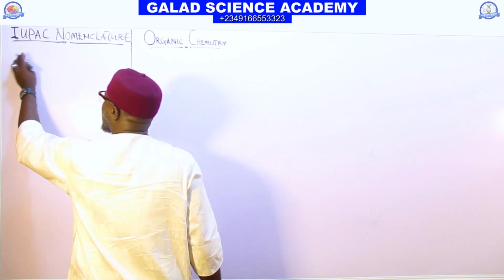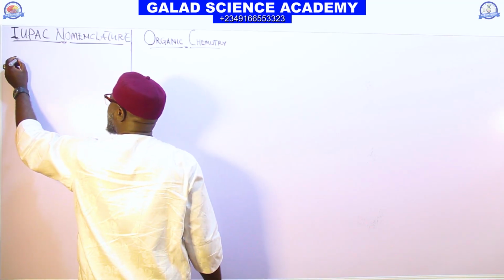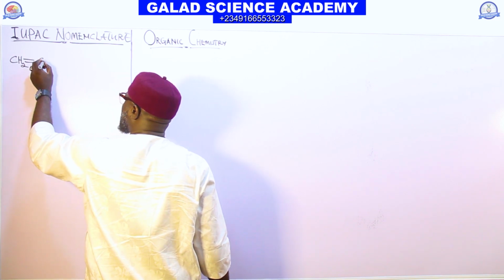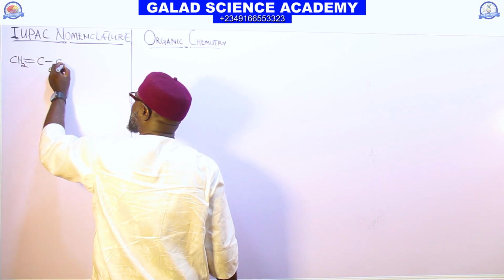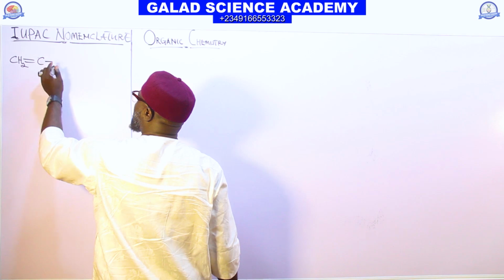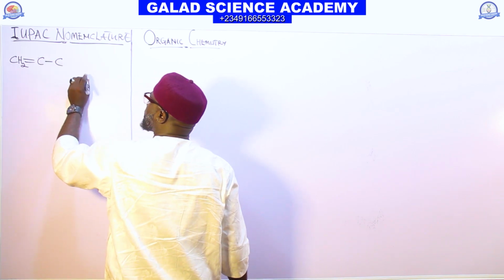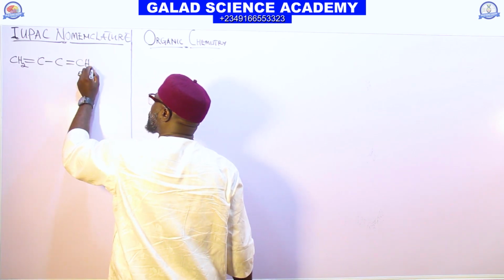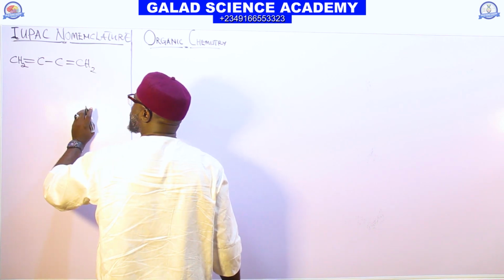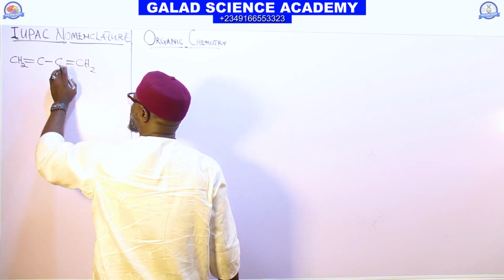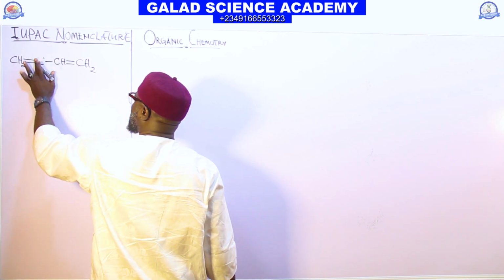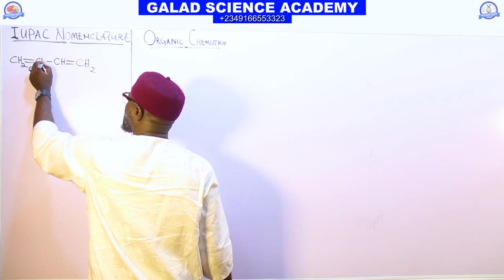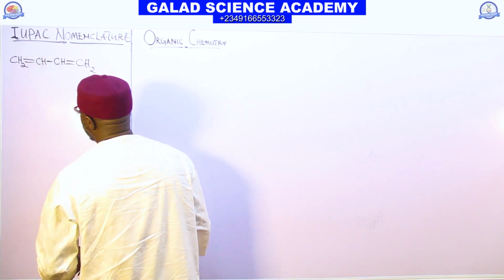Now let me give 2 more examples of alkene before we go to the alkyne. Look at this one too. In a compound like this, CH2 double bond CH, CH, and we have CH2, CH, and this side we also have CH.